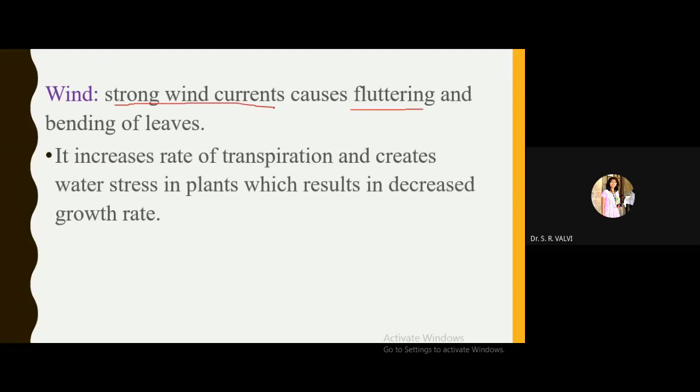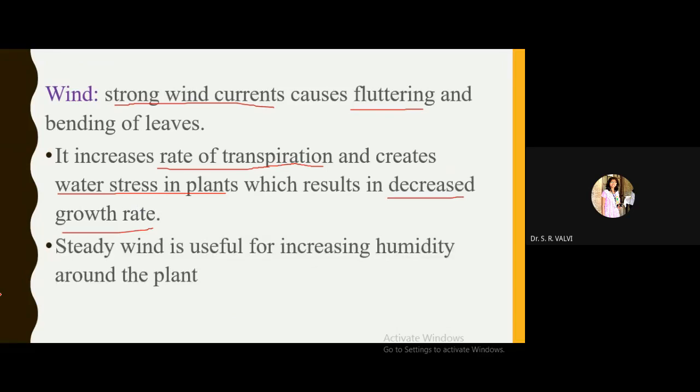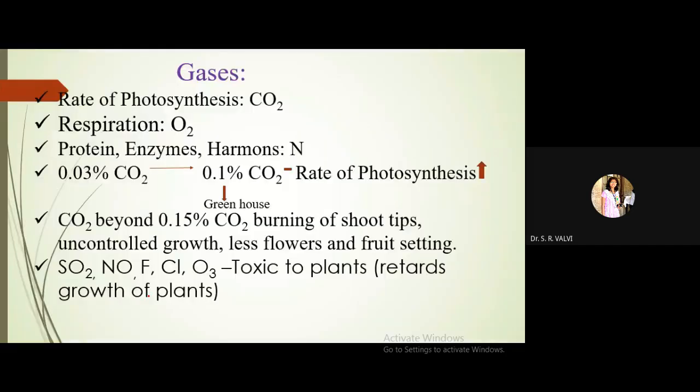So wind increases the rate of transpiration and creates water stress in the plant. See, when there is high wind, the rate of transpiration will obviously be high, and it's going to create a water stress condition, which results in decreased growth rate. So here high wind velocity leads to decreased growth rate. Now see, if a steady wind is there, then it is useful for increasing the humidity around the plant.